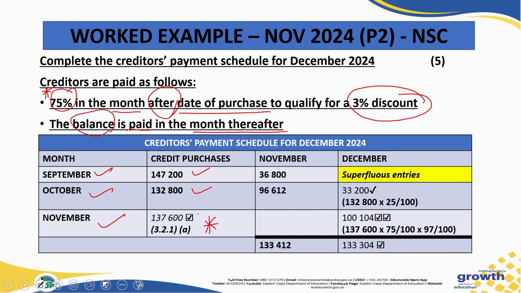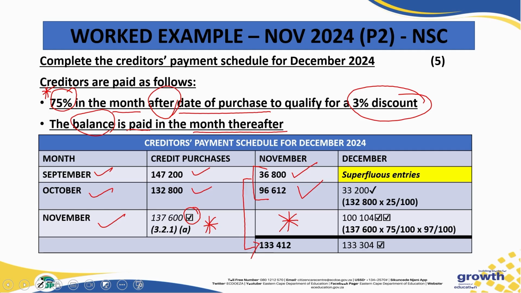Hence, here you will notice there's something called a method mark that was given to you there. Then, in the answer book as well, this figure of 36,800 was already calculated. The 96,612 was already calculated. And for you to make double sure that there must be no figure here, you just go and add these two figures together. If you add them together, you should get the 133,412 at the bottom.